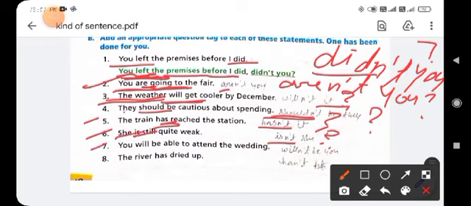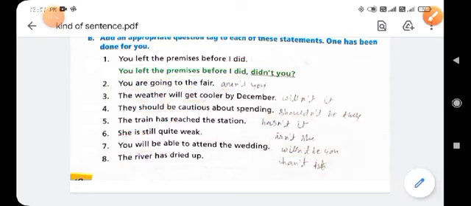Okay. Seventh is: you will be able to attend the wedding. So you will use "will": won't you, and tag the question. And next is: the river has dried. So the helping verb is "has", then write hasn't, and the river will be "it": hasn't it. Okay, and tag the question.